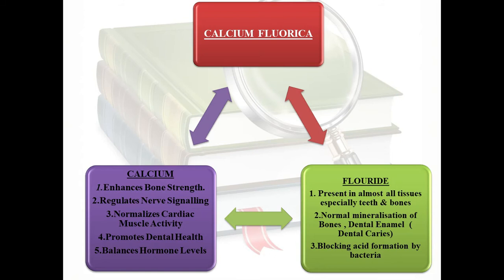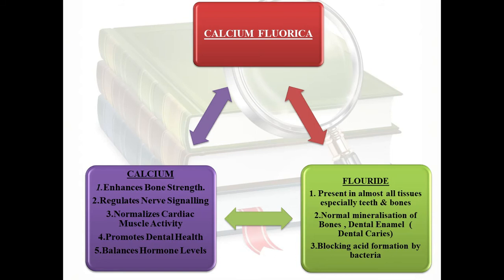It is prepared from two elements. In simple language, you can understand that Calcarea fluorica is a complex substance. The complex substance has to be broken into simpler substances. When we break it down, it is calcium and fluoride.